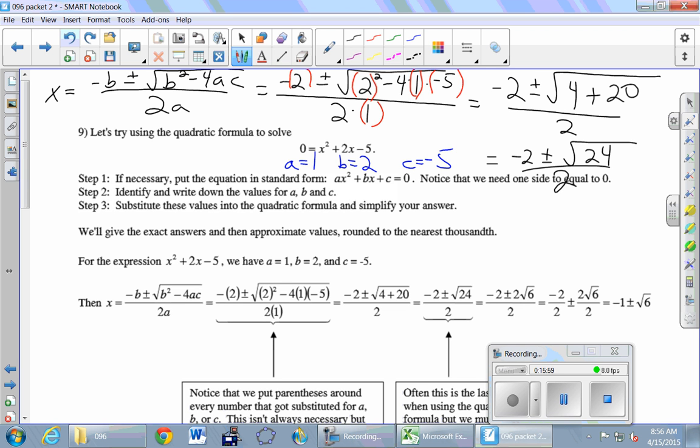So the square root of 24, it seems like we can't do anything with, but the fact is there is a perfect square that goes into 24. Which one? 4 goes in. And so maybe it'll start to come back for you as we write this out. -2 plus or minus square root of 24 is really 4 times 6 divided by 2. And then we know that square roots around multiplication are nice, and so we can just take that square root of 4 outside, and what does it become? -2 plus or minus 2 square root of 6 all divided by 2.